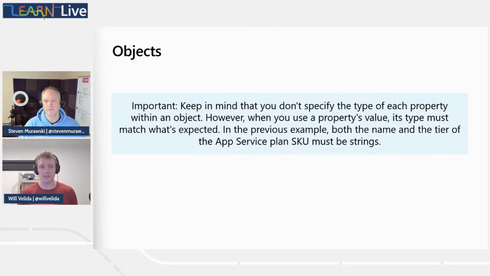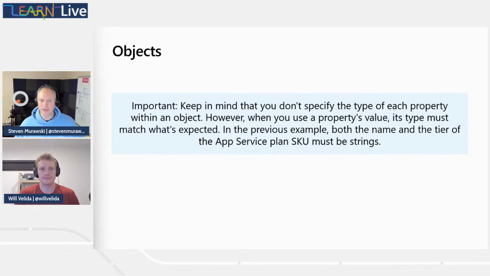And those are expected to be strings, so we need to use strings. So with objects, we can define whatever we like within the object, but it still has to be a valid type that the resource expects when we're actually deploying it. Yep. And so using that naming convention helps us match up what we're looking for.